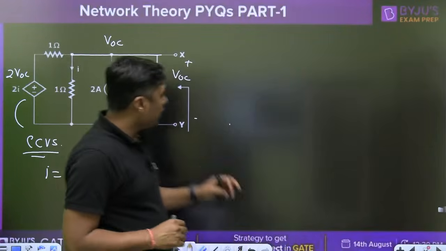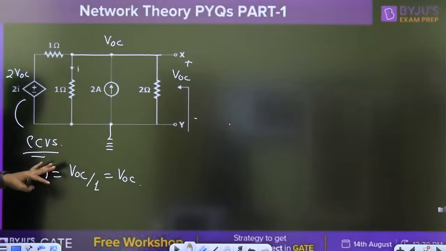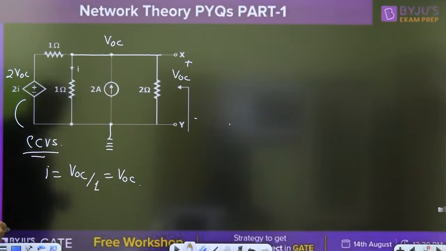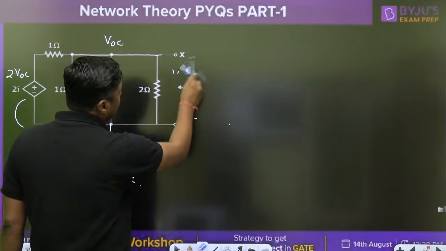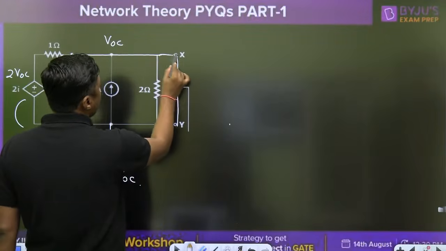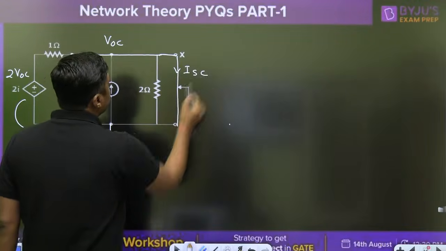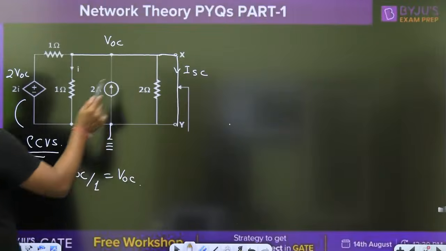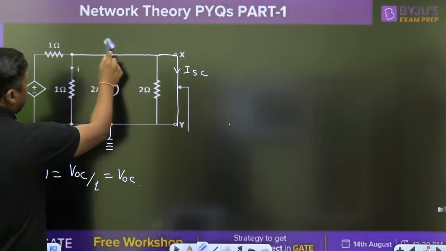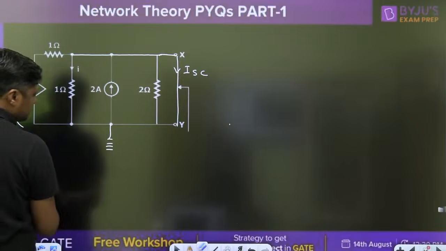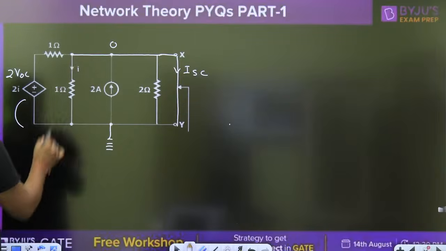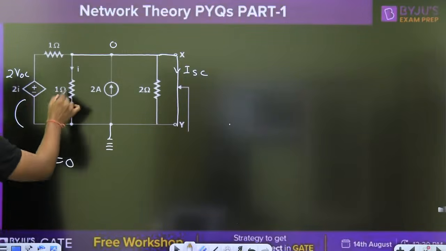Okay. Now, once you have the VOC, what is the value of the VOC? 4 volt. Then you can find ISC. Directly make it short circuit. Very simple. What is the ISC? When this is the ISC, it will become short circuit. What is the voltage at this point? This voltage will become 0. Then this is 0. So what is the value of I? I will become 0, 0 by 1, 0.